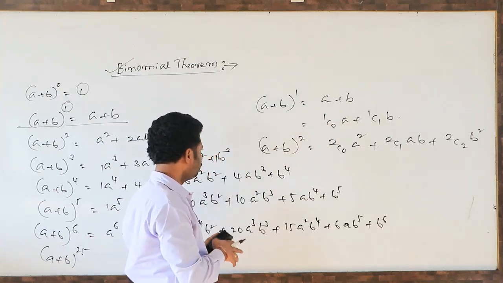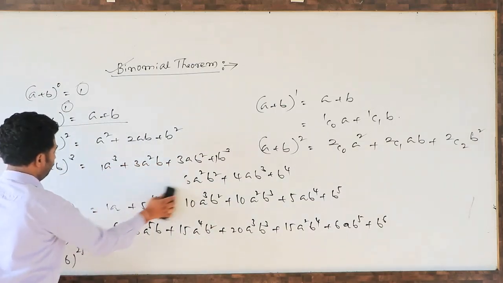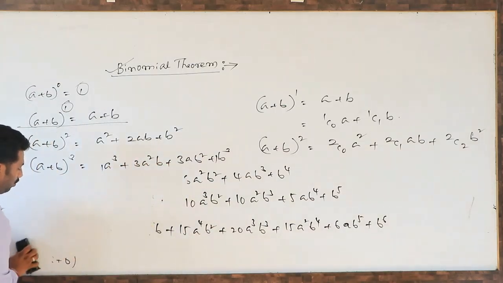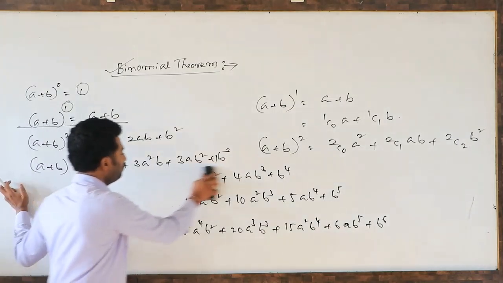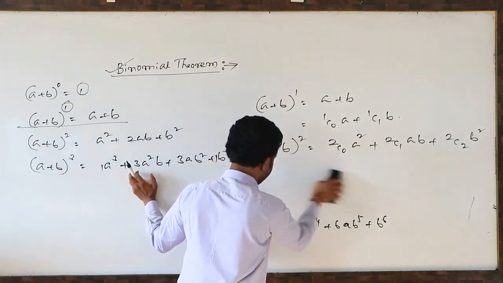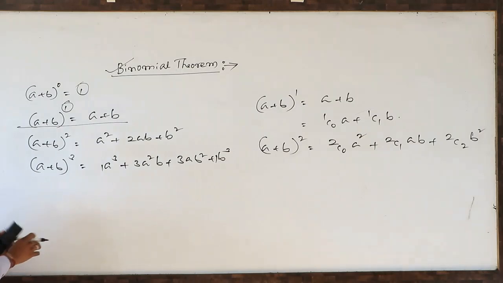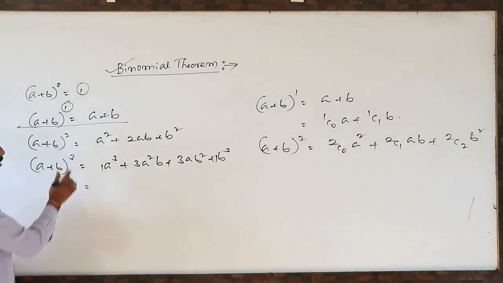Similarly, (a + b)^3. How to write it? See here, the n value is 3.